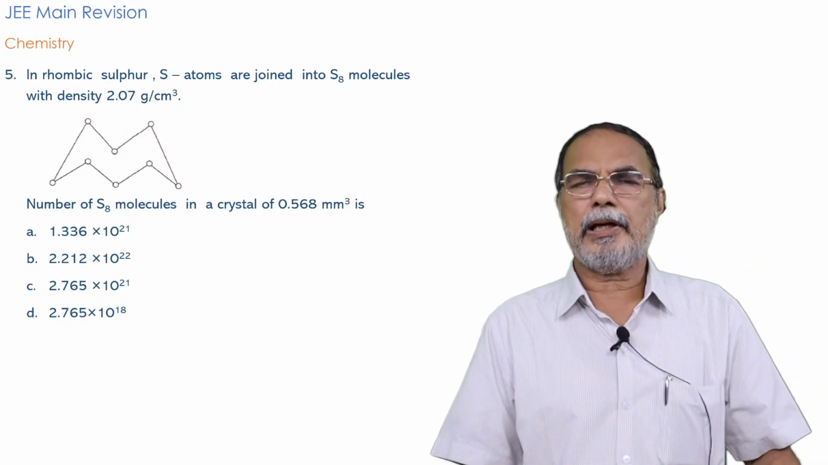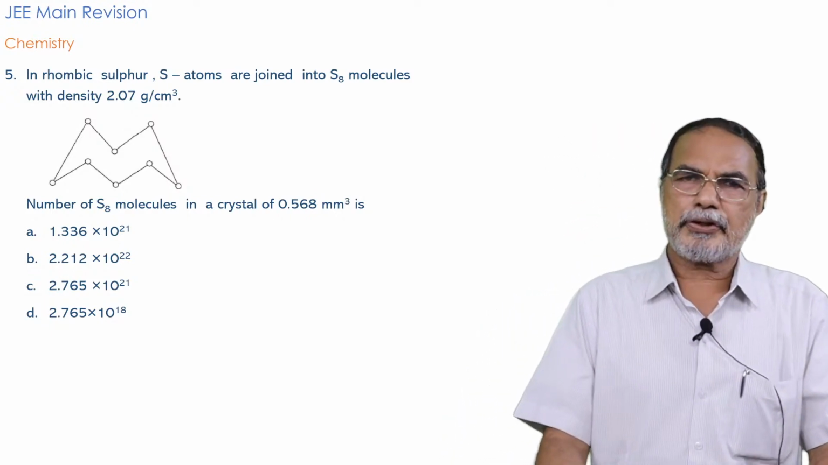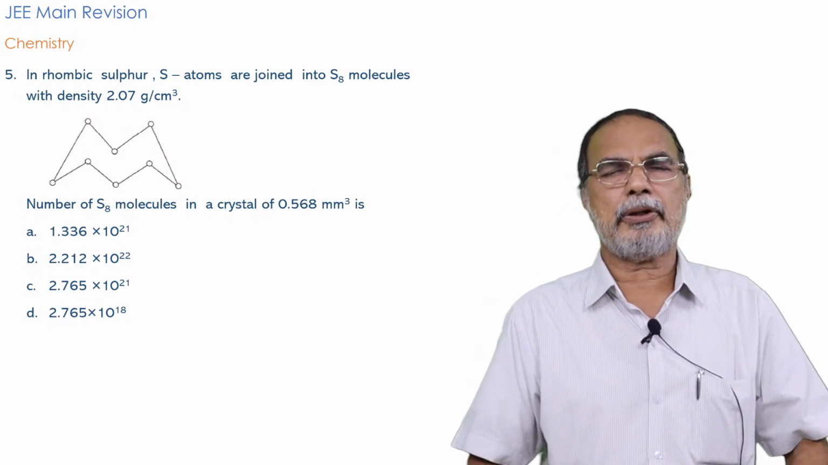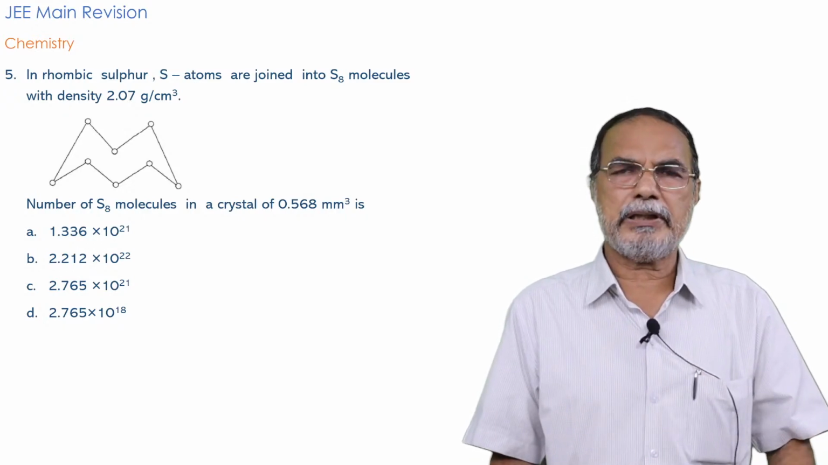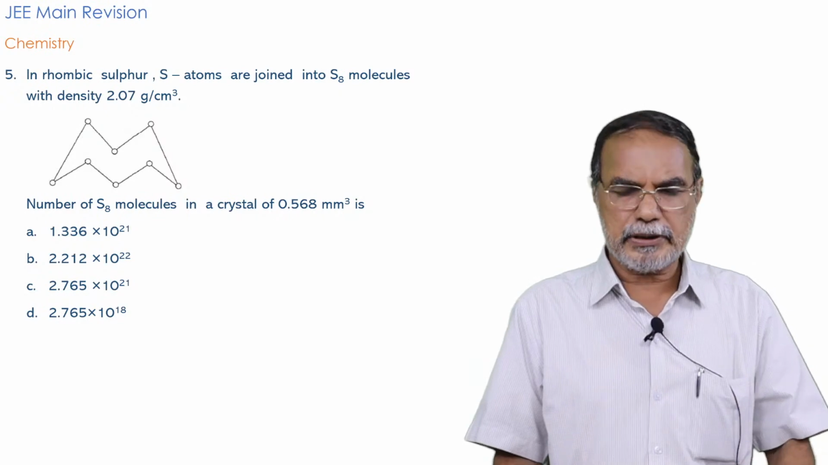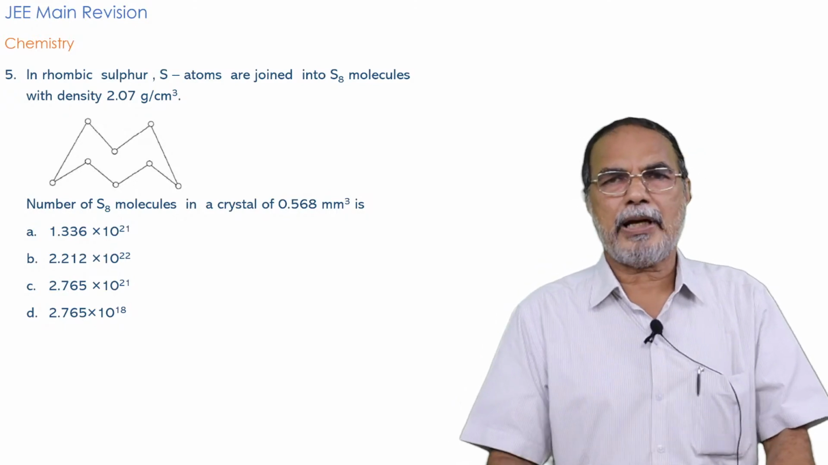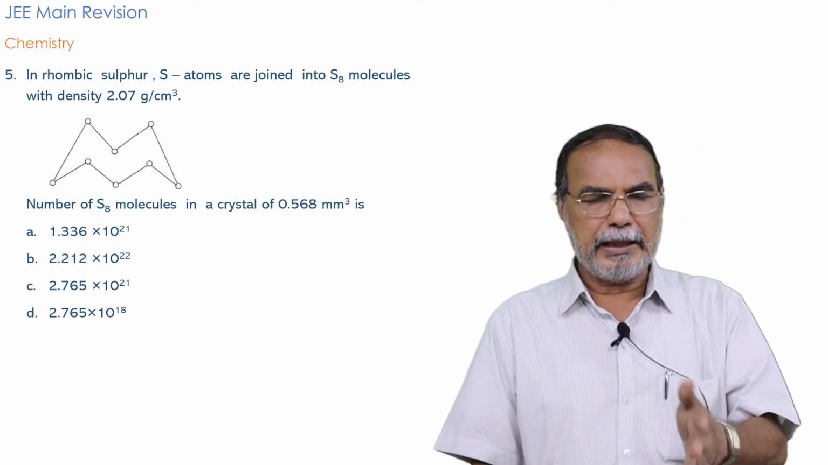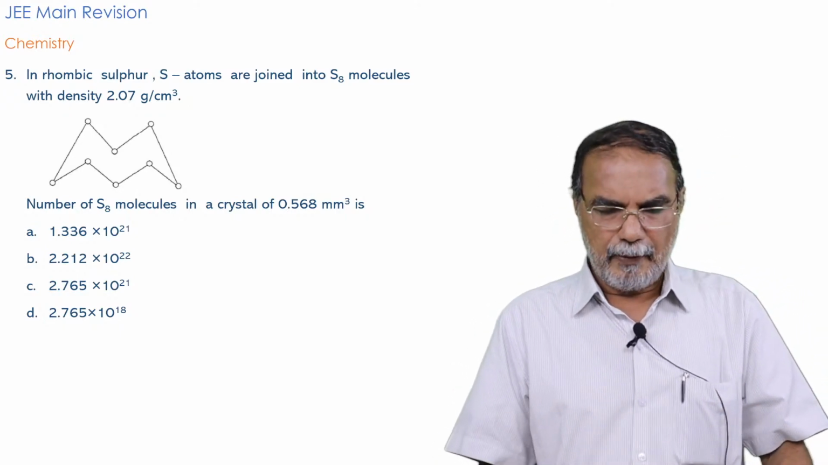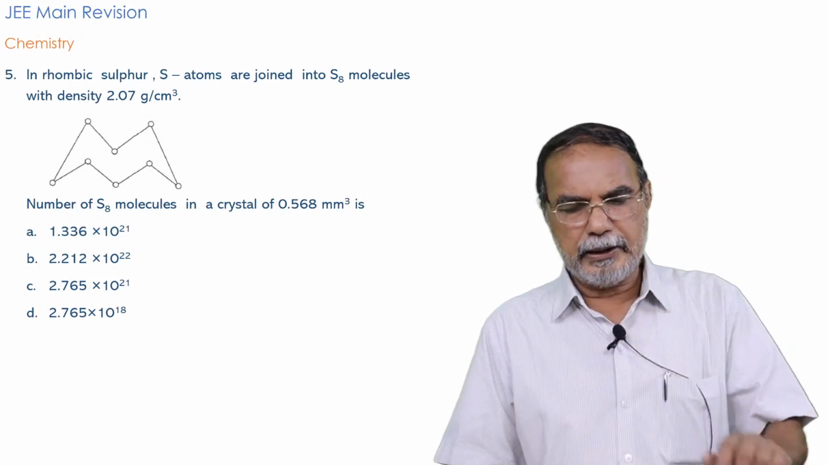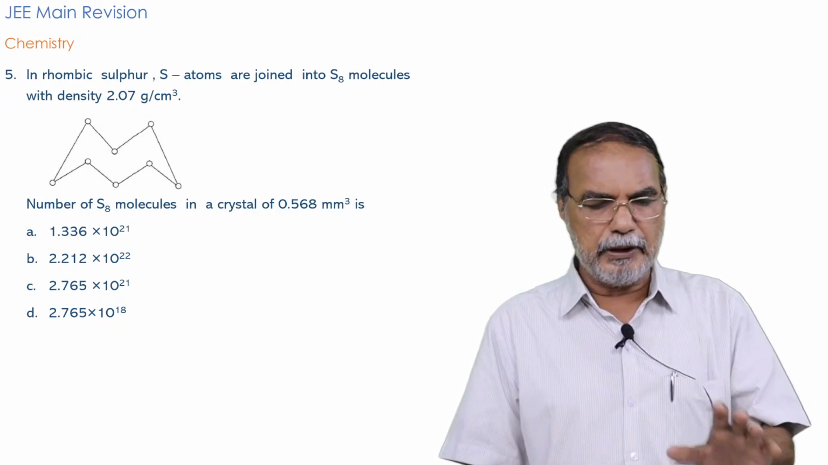weight-volume relationship. Now this molecule is very familiar to you. It is the sulfur molecule, the S8 molecule, the rhombic sulfur. The atomicity of rhombic sulfur is 8. It exists as S8 molecules, and this is the geometry, the way in which the 8 sulfur atoms are connected. That also you know. Actually the diagram need not be given in the problem, but it is given. Even if it is not given, you must know it. Anyway, in rhombic sulfur, the sulfur atoms are joined into S8 molecules. That is given in the problem.